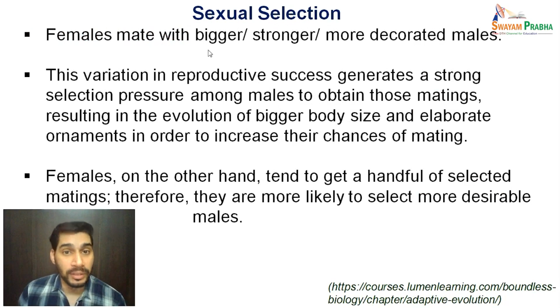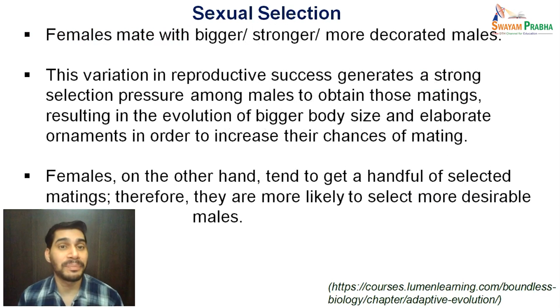Females mate with bigger or stronger or more decorated males. This variation in reproductive success generates a strong selection pressure among the males to obtain those matings, resulting in the evolution of bigger body size and elaborate ornaments in order to increase their chances of mating.